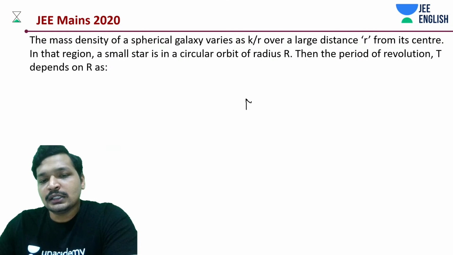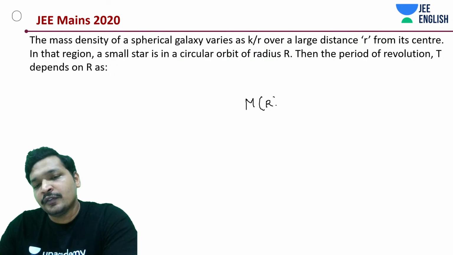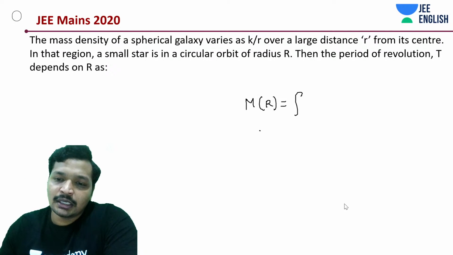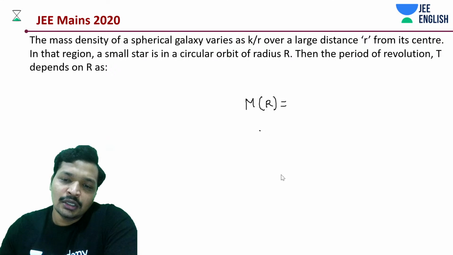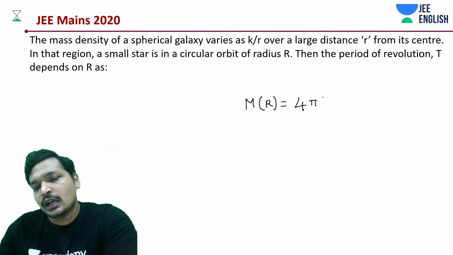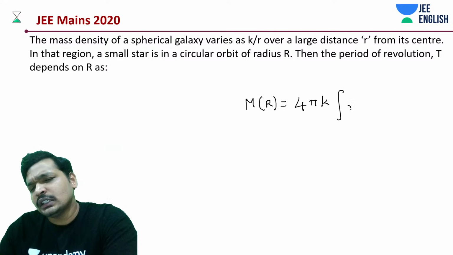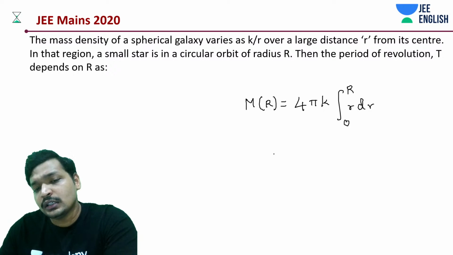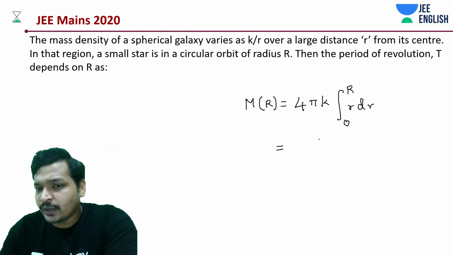So mass is the integration of 4 pi k r dr from 0 to R, and this would give you R square by 2.